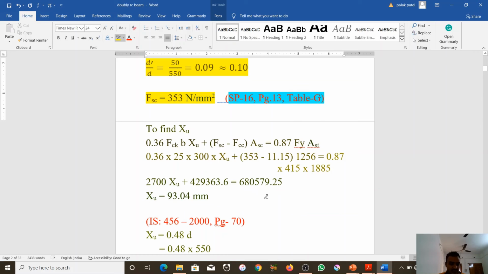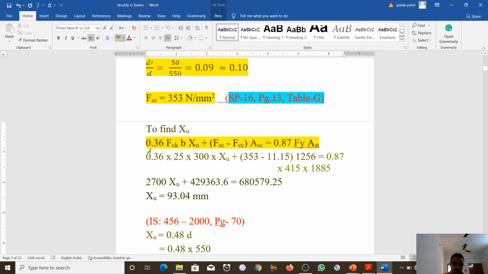We found the fsc and fcc. Then we find xu. For xu, these are the equations. We discussed it earlier: 0.36 fck b xu plus fsc minus fcc into Asc is equal to 0.87 fy Ast.